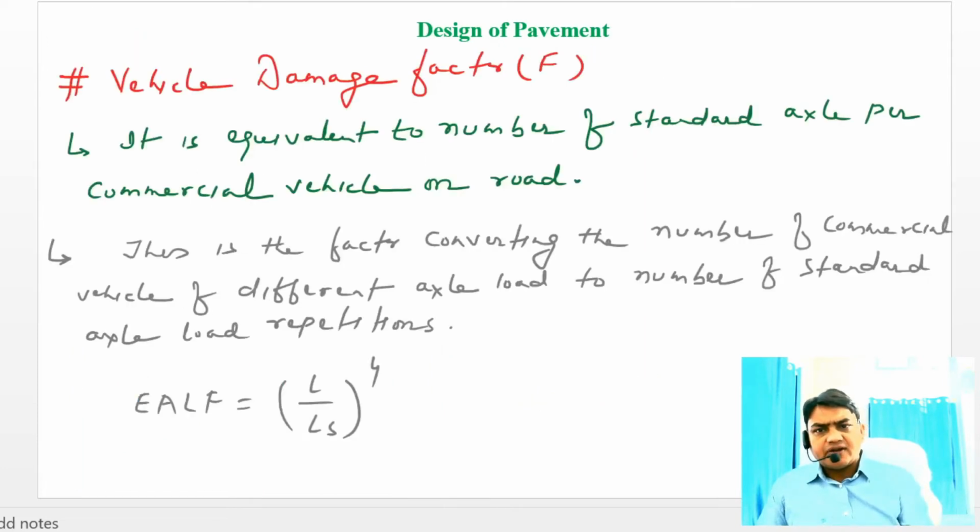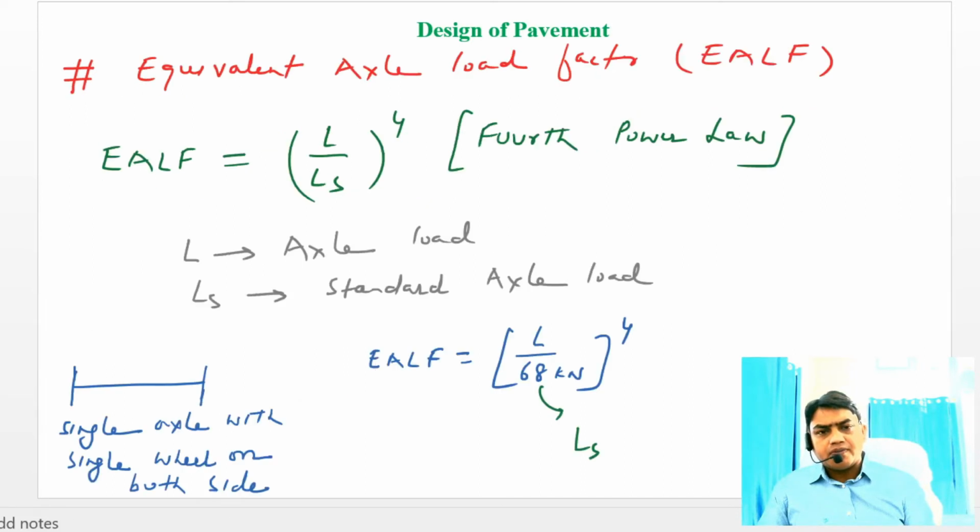Similarly, the vehicle damage factor is equivalent to the number of standard axles per commercial vehicle on the road, and this is the factor converting the number of commercial vehicles of different axle loads to the number of standard axle load repetitions. So the equivalent axle load factor EALF is equal to (L by LS) to the power 4, where L is the axle load and LS is the standard axle load. The vehicle damage factor can be computed by the fourth power law.